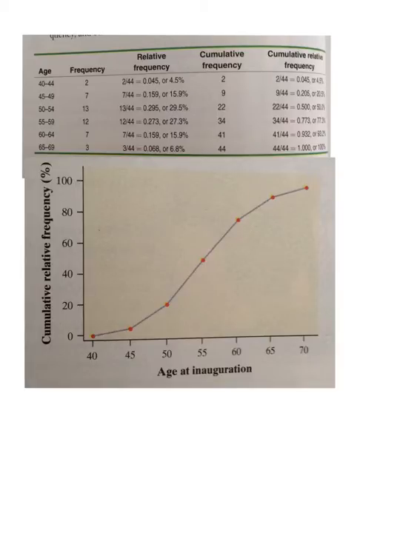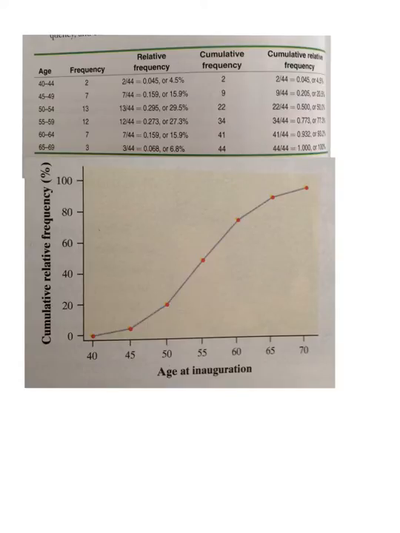The 50-year-olds are at the 20.5 percentile, right? 20.5% of the presidents were less than 50 years old. Percentiles, right? That's what this is all about. This cumulative relative frequency graph is percentiles. Remember, it's all the stuff that's less than that thing you're looking at.